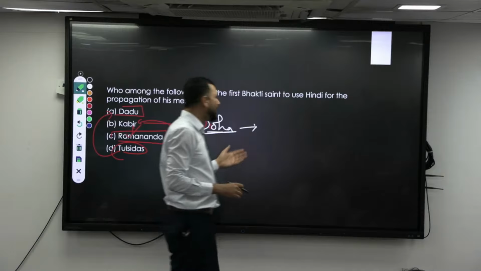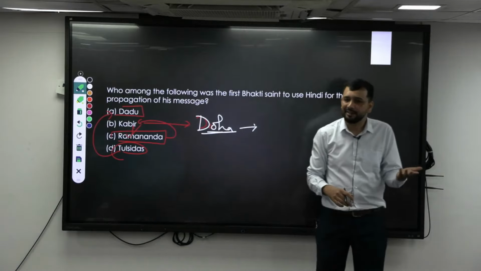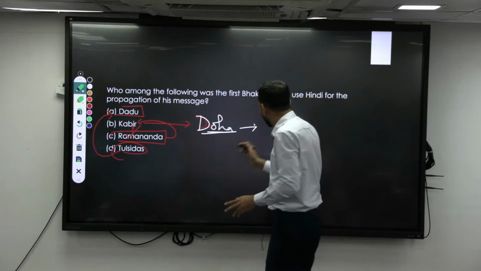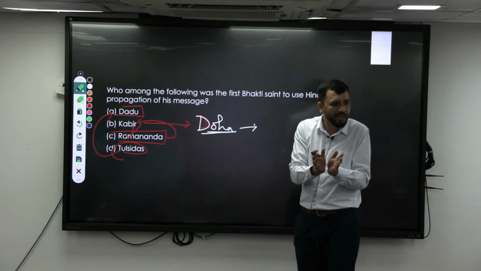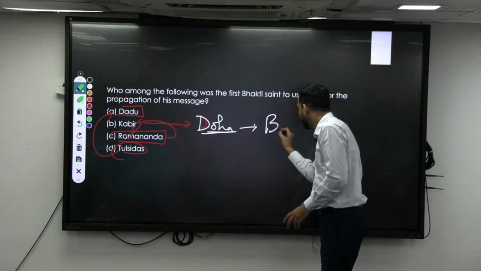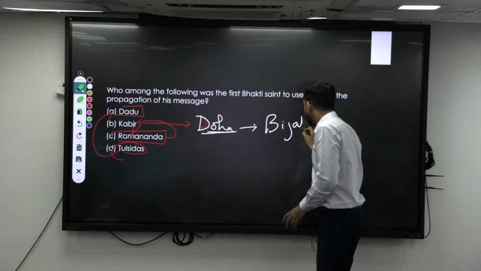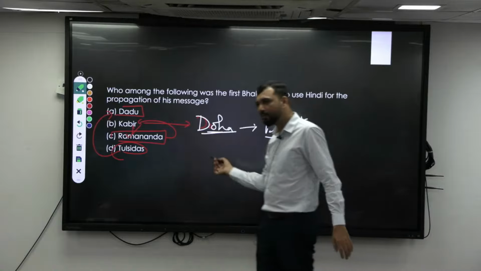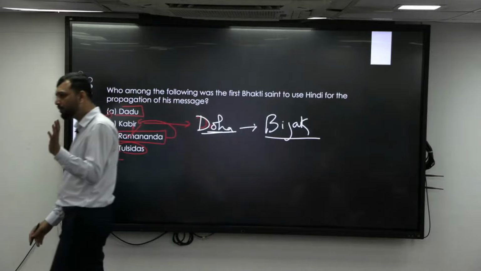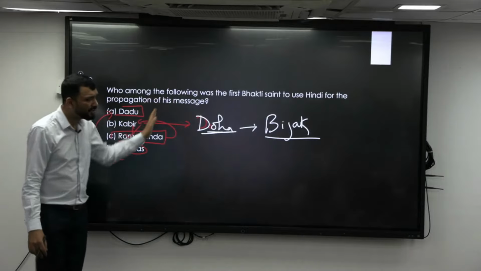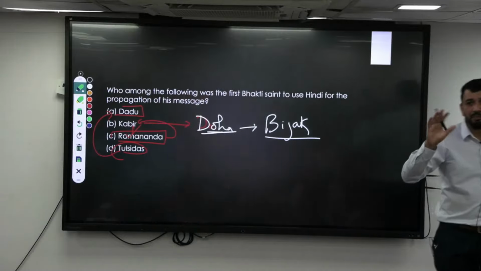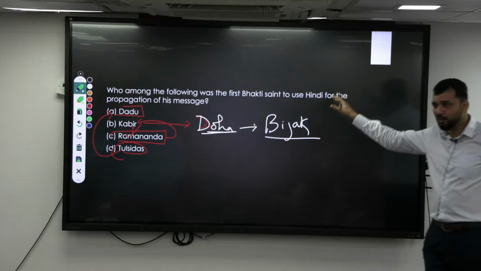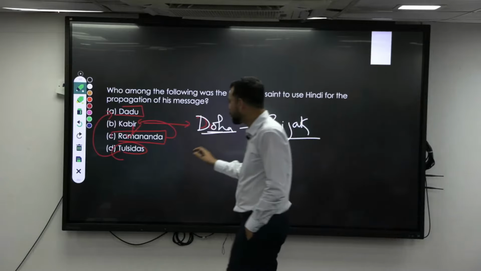He discarded the caste system and other systems. All his dohas or sakis have been compiled in something called Bijak. He comes after Ramananda, somewhere near the time of Ibrahim Lodi.